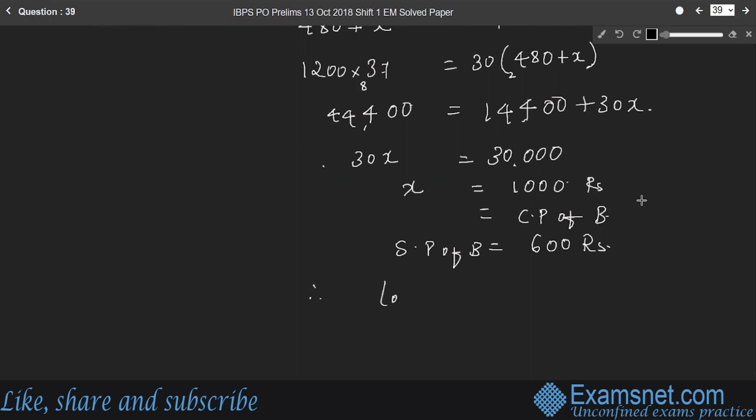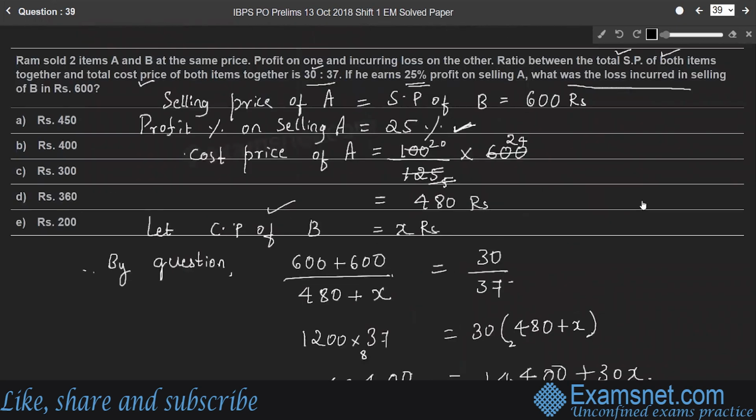Therefore, the loss here, since the selling price is less than the cost price, will be cost price minus selling price, which is 400 rupees. So on selling item B, the loss is 400 rupees. Therefore, option B.